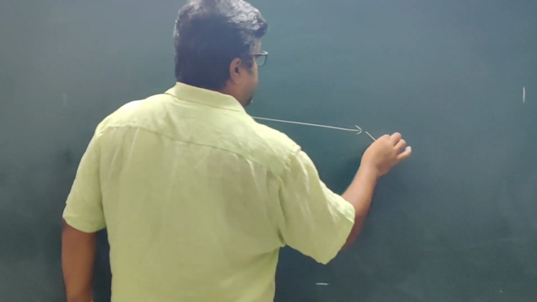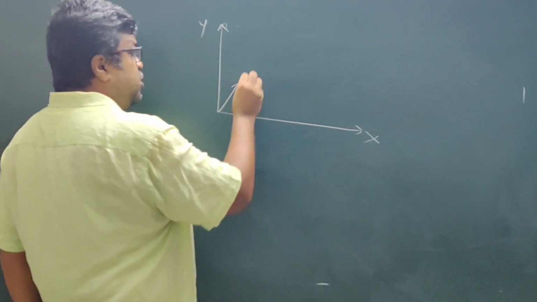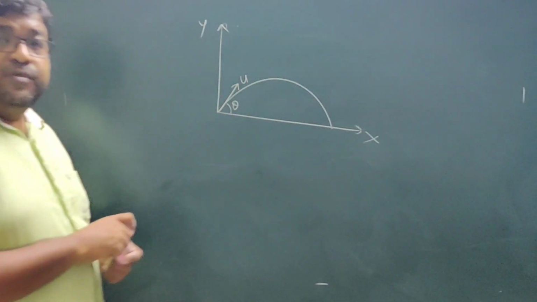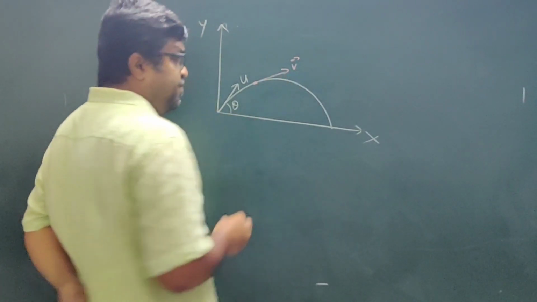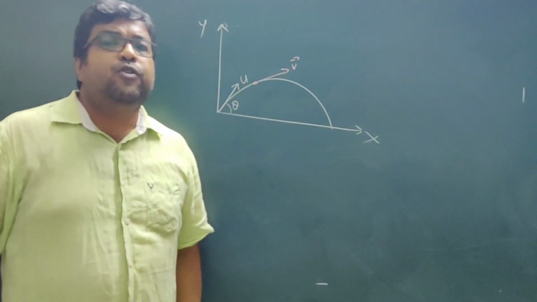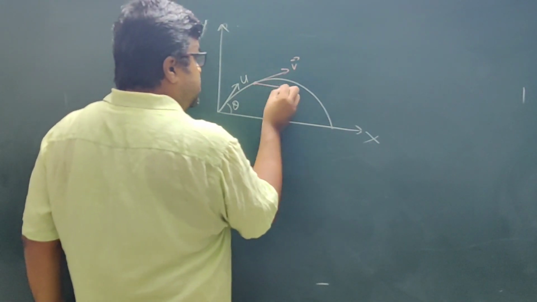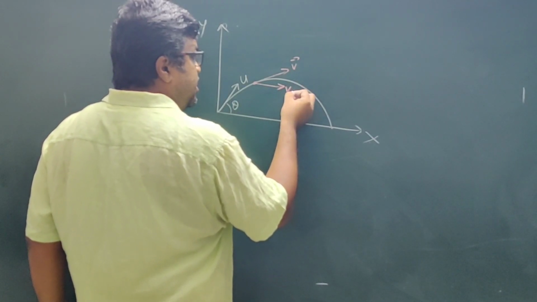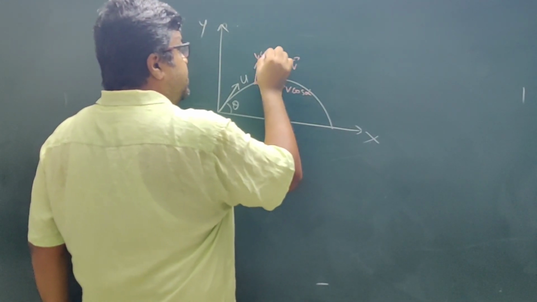We have studied projectile motion. This is the horizontal direction, x-axis, and this is the vertical direction, y-axis. Now a projectile is projected with velocity u at an angle theta with the horizontal. So this is the trajectory. At this particular point, if I draw a tangent, this is the direction of the velocity. In the trajectory, at any point, if you draw a tangent, the tangent will give you the direction of velocity, correct? Now this is the horizontal component. Suppose this angle is alpha, so this will be V cos alpha, and this will be V sin alpha.